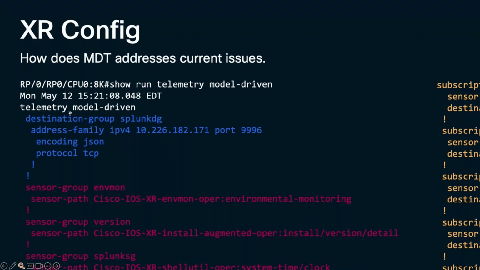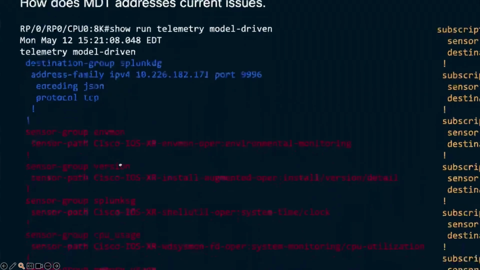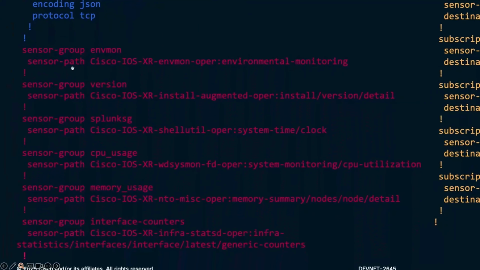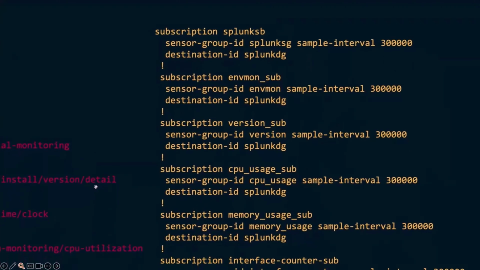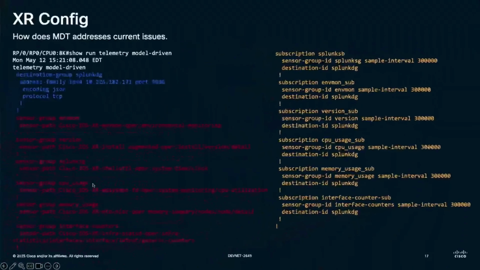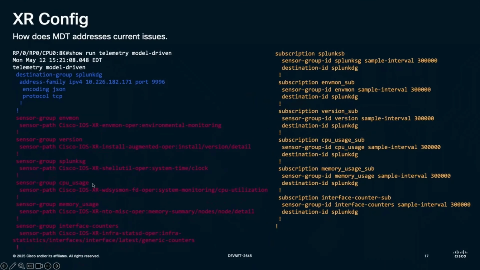So this is my destination group wherein I am telling my router where to stream the data. This is my sensor group, which is what data to stream. And then this is subscription, where to stream the data. Once I put this configuration on the router, my router starts streaming the data.